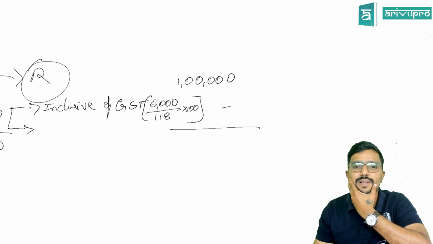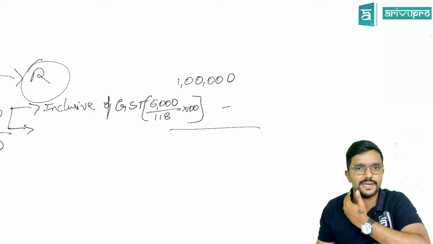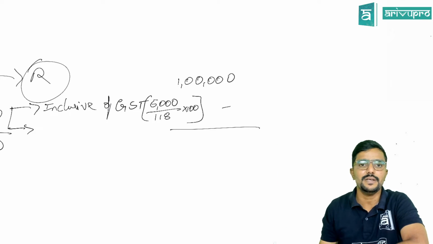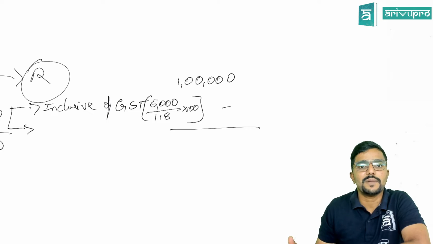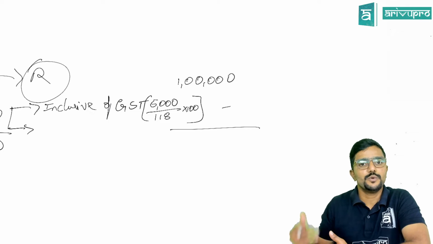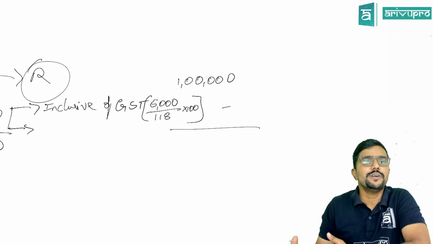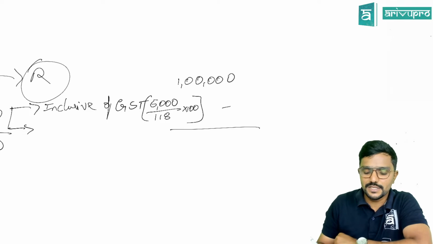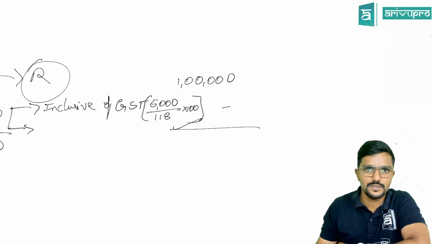So in maximum situations, if there is any interest, fee or penalty charged by the supplier to the recipient for the delay in payment, we have to add it to the value of supply. But how much? Should we straight away take the amount, or should we do any calculation for this? If you assume it as inclusive of GST, then you need to do the cross calculation like this.